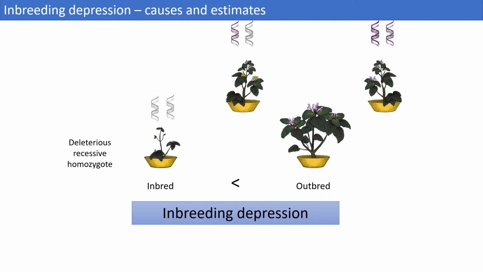In this offspring, the deleterious effects of the recessive alleles will be expressed because they are no longer masked by the dominant non-deleterious allele. However, if the heterozygote individual reproduces with another non-related individual, the chances that the two non-related individuals have the same deleterious allele are infinitely small. The offspring will most likely inherit at least one dominant functional allele and will thus have higher fitness than the inbred offspring.